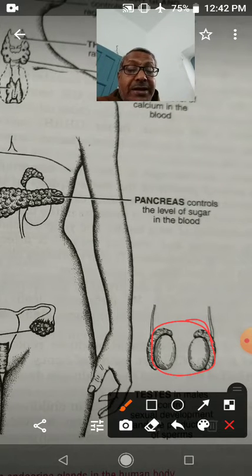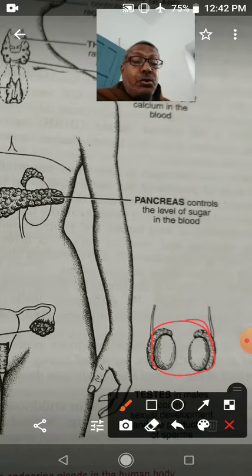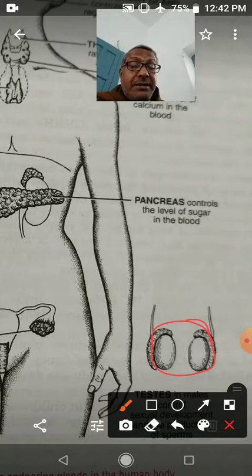The male gonads are the testes, and the female gonads are the ovaries. So this is what I told you about the mammalian endocrine system.